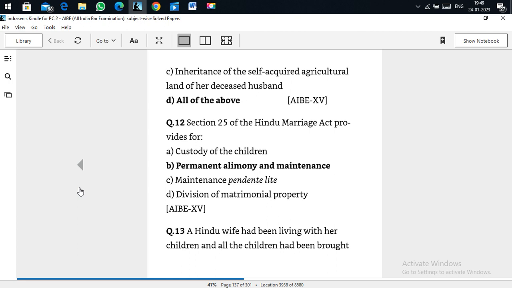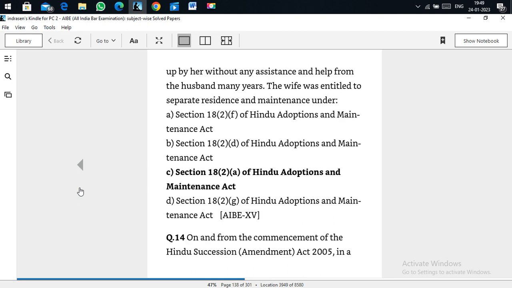Section 25 of the Hindu Marriage Act provides permanent alimony and maintenance. Section 25 of the Hindu Marriage Act is permanent alimony and maintenance. A Hindu wife who had been living with her children, and all the children had been brought up by her without any assistance and help from her husband for many years, was entitled to separate residence and maintenance under Section 18(2)(a) of the Hindu Adoption and Maintenance Act. Section 18(2)(a) gives her the right to get the entitlements for residence and maintenance.